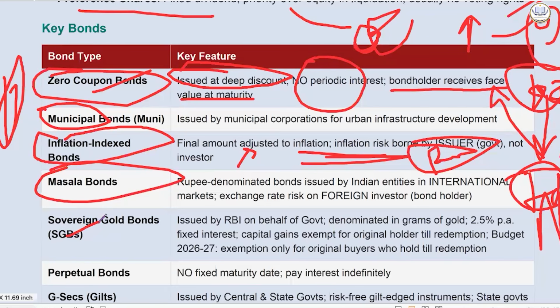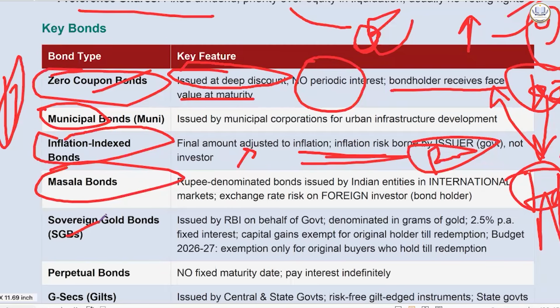You will get 2.5% annual interest, which will be paid semi-annually to you, plus redemption amount at maturity, that is 8 years. That is based on gold's average price over the prior 3 days before you will redeem it. It is a kind of a paper alternative to physical gold, without your storage hassle, you will have to keep in locker, etc. You don't need to do that here, and your investment is much safer.